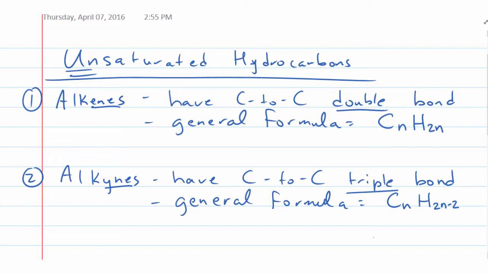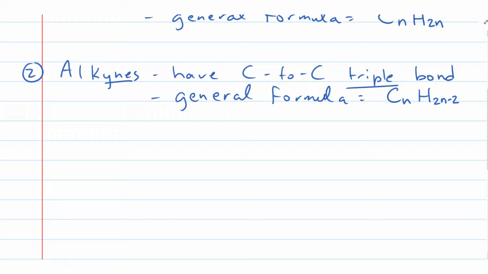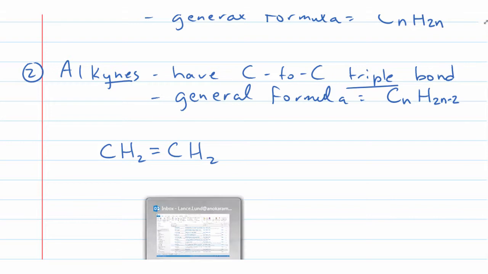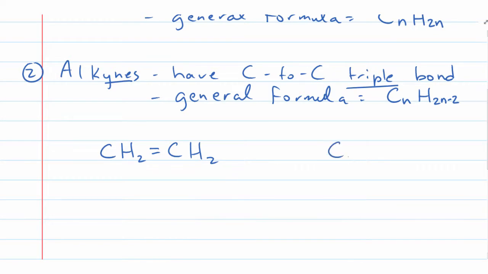So now, if we want to name these, we'll start with the 2 simple ones that we want to name here. And we'll start with this one here. We're going to write out the condensed structural formula for this one. We'll write it as CH2 double bond CH2. And if we want to do it for this one, we'd write it as CH triple bond CH.